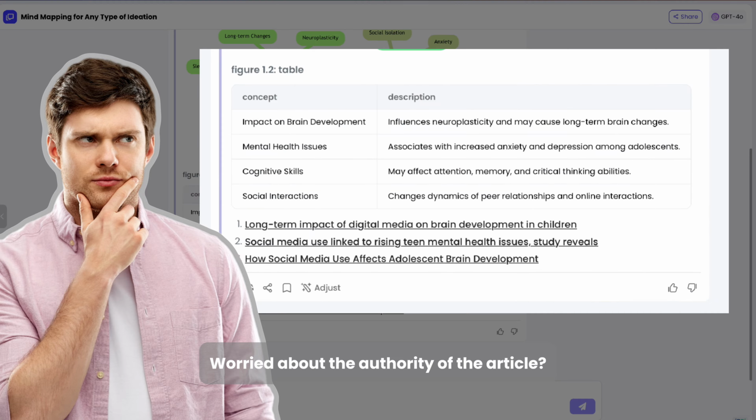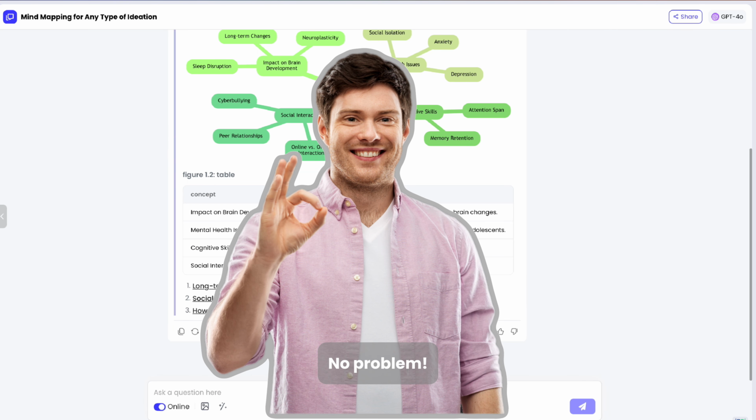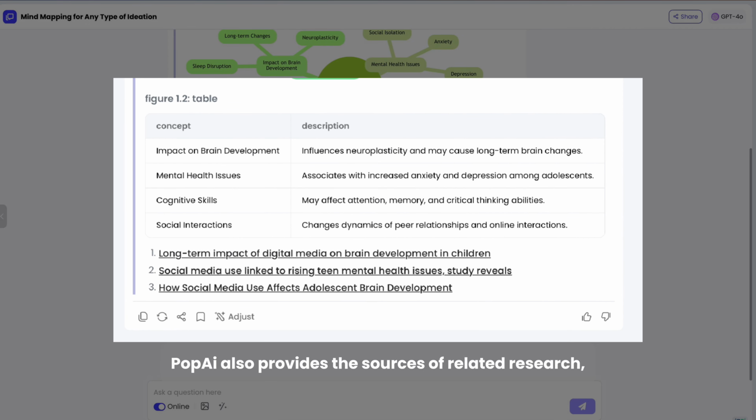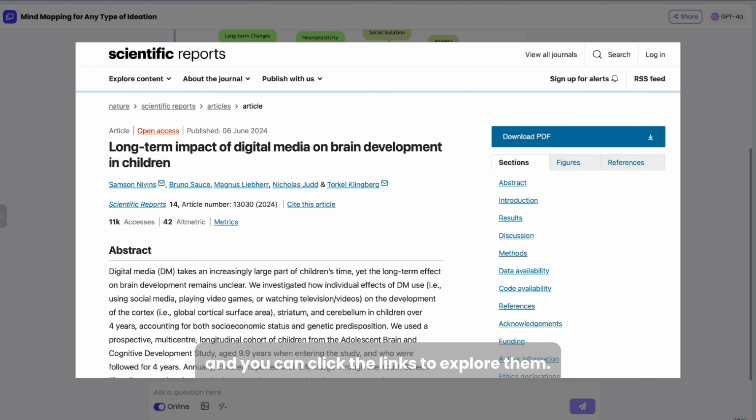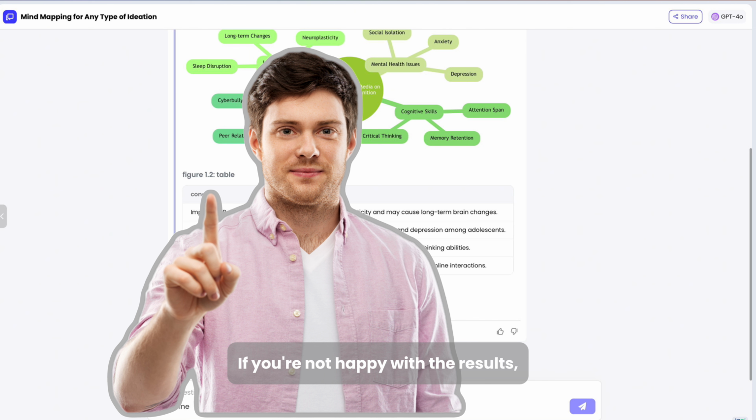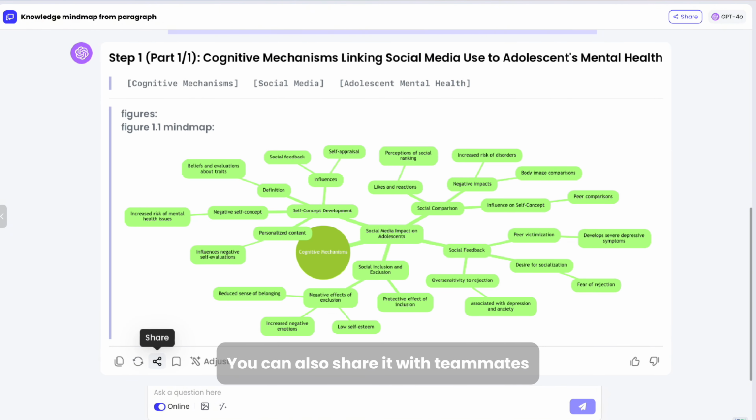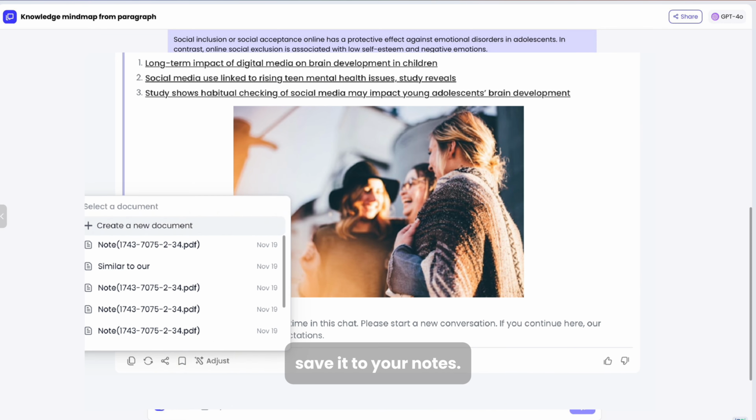Worried about the authority of the article? No problem. Pop AI also provides the sources of related research, and you can click the links to explore them. If you're not happy with the results, just click to regenerate. You can also share it with teammates for a quick preview. Once satisfied, save it to your notes.